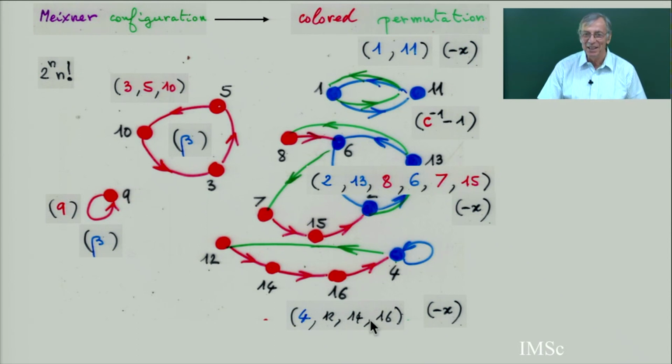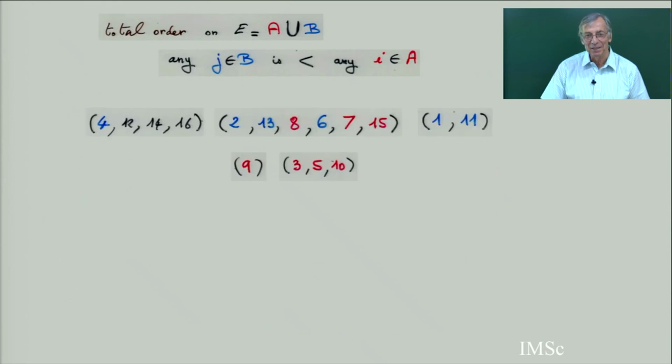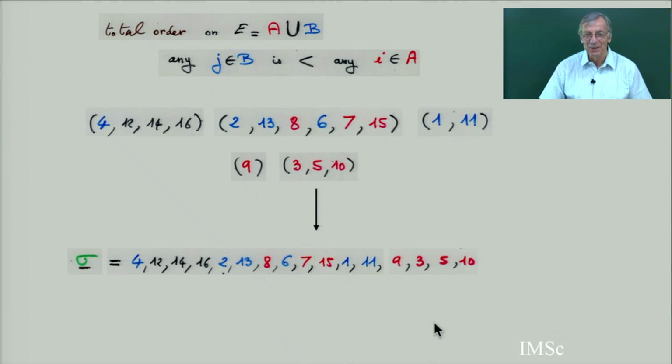But here is a new one. Yes, no, there is no significance. The black is -6, but here there is all the black. I did not realize that there was some black. So it's a tricolor permutation, where black means black is red, black is black, and black is red. Then you have first the 3-cycle with the blue point in the beginning, and then you put the concatenation with these 2 cycles.